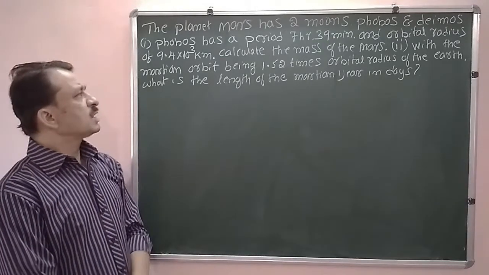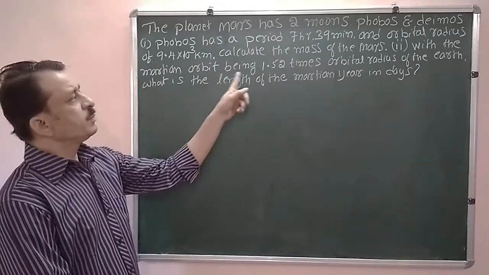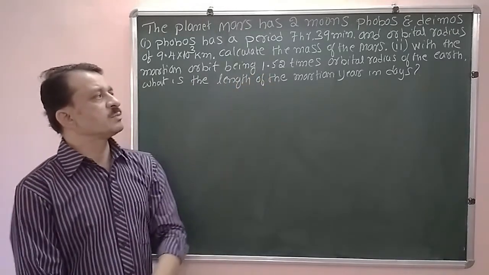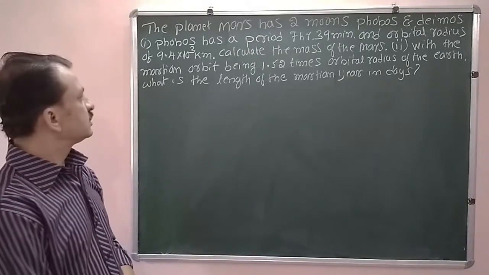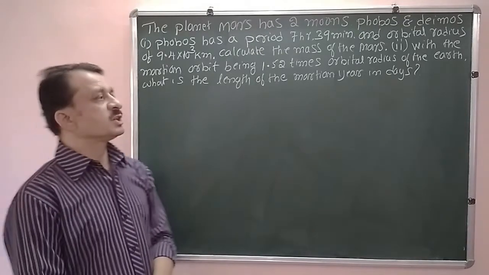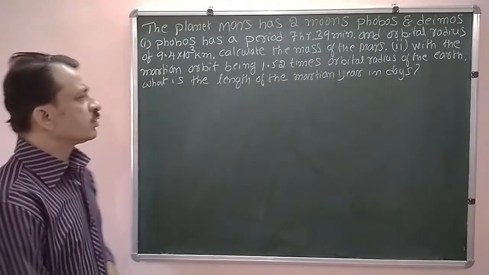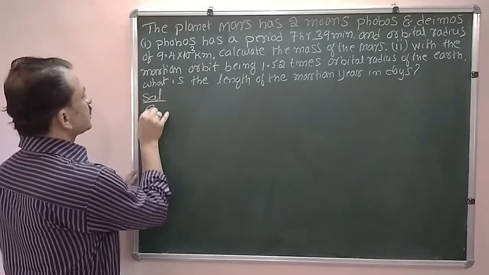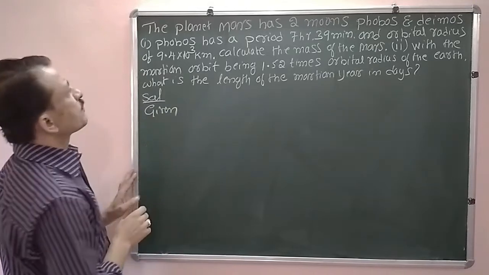With the Martian orbit being 1.52 times orbital radius of the Earth, what is the length of the Martian year in days? That we are going to find out. Now solution. Now what are the given things? We will list out first.